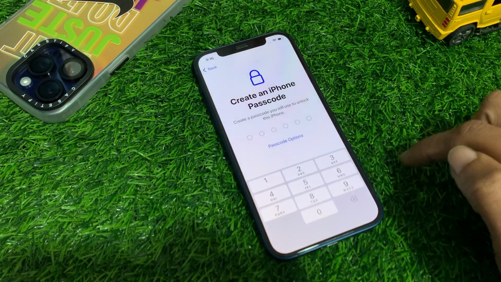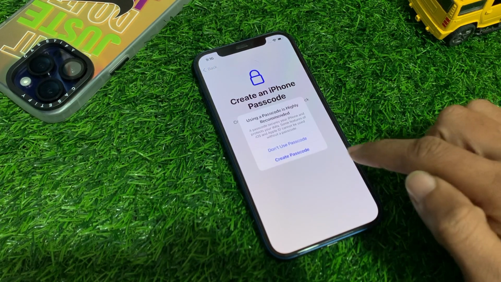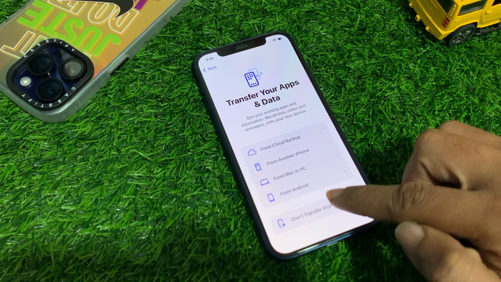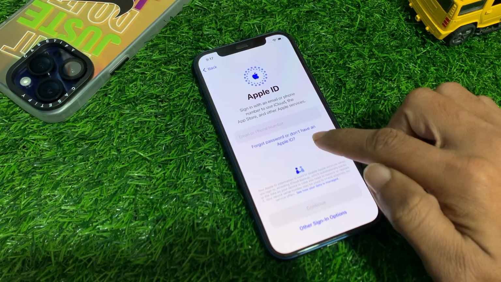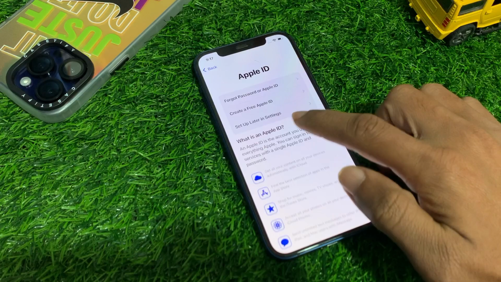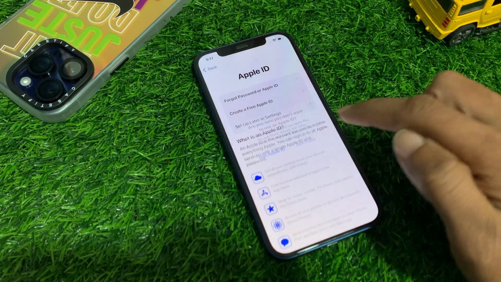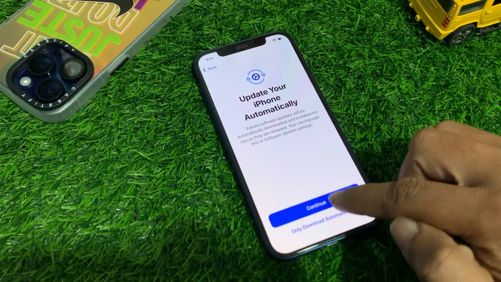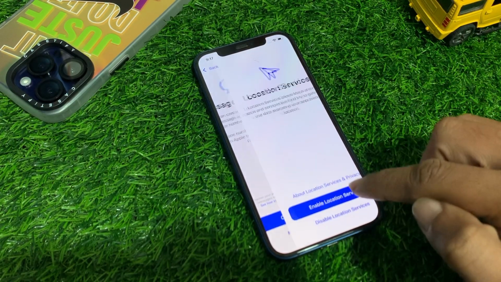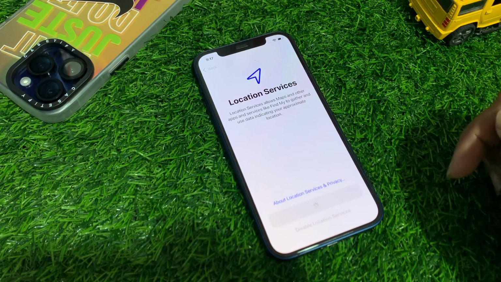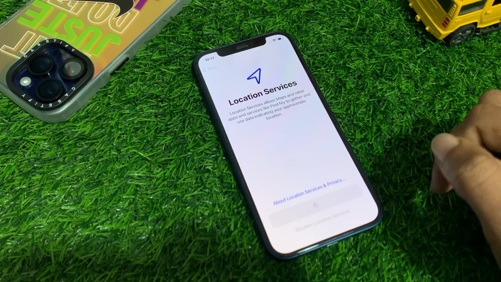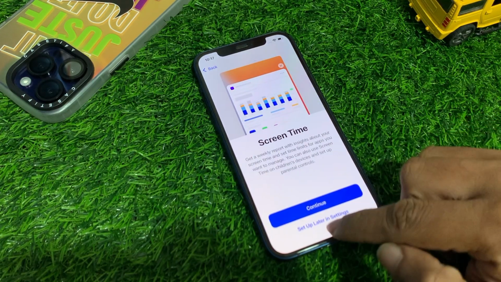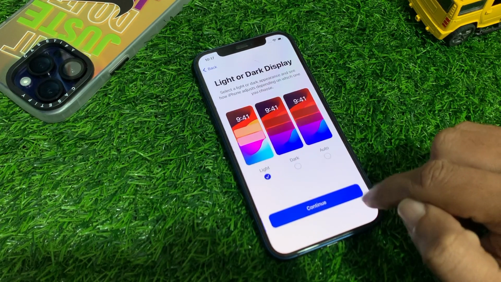So don't use passcode, don't transfer anything, forgot password or don't have an Apple ID, set up later in settings, don't use, agree, continue, not now, enable location services, set up later in settings, don't share.